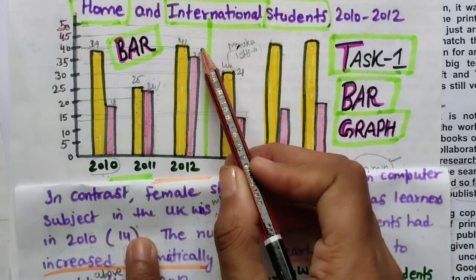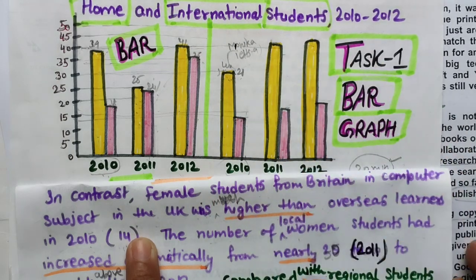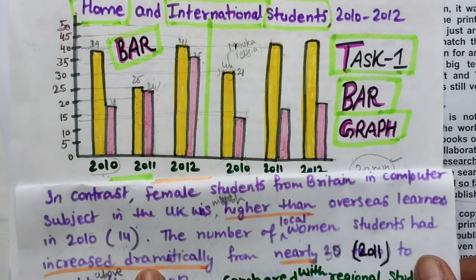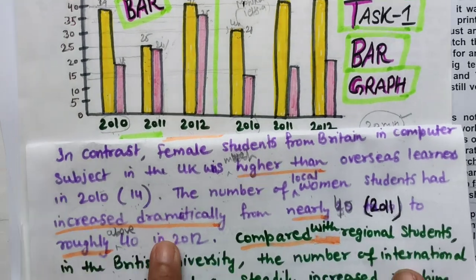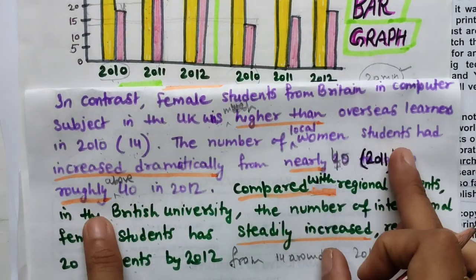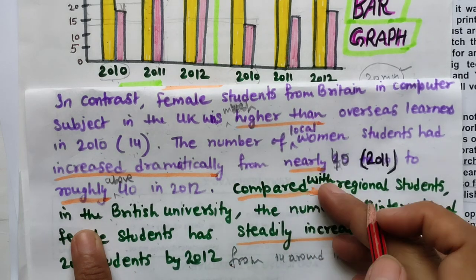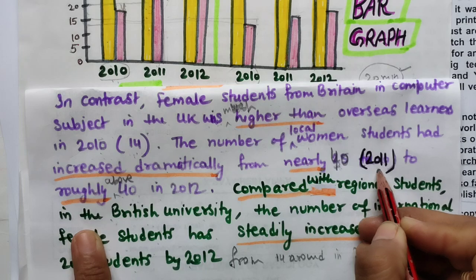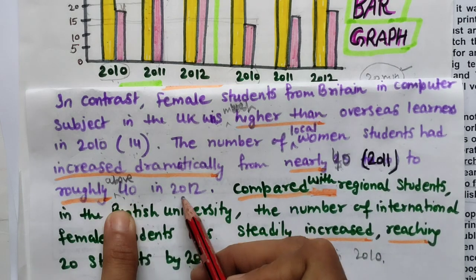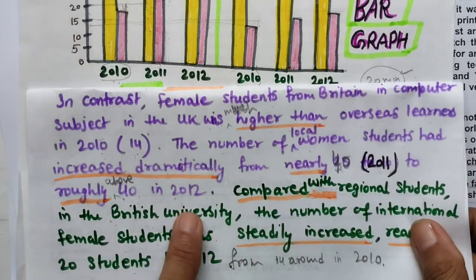This is just 40 and just above 40. Now the green one, we will talk about international students.